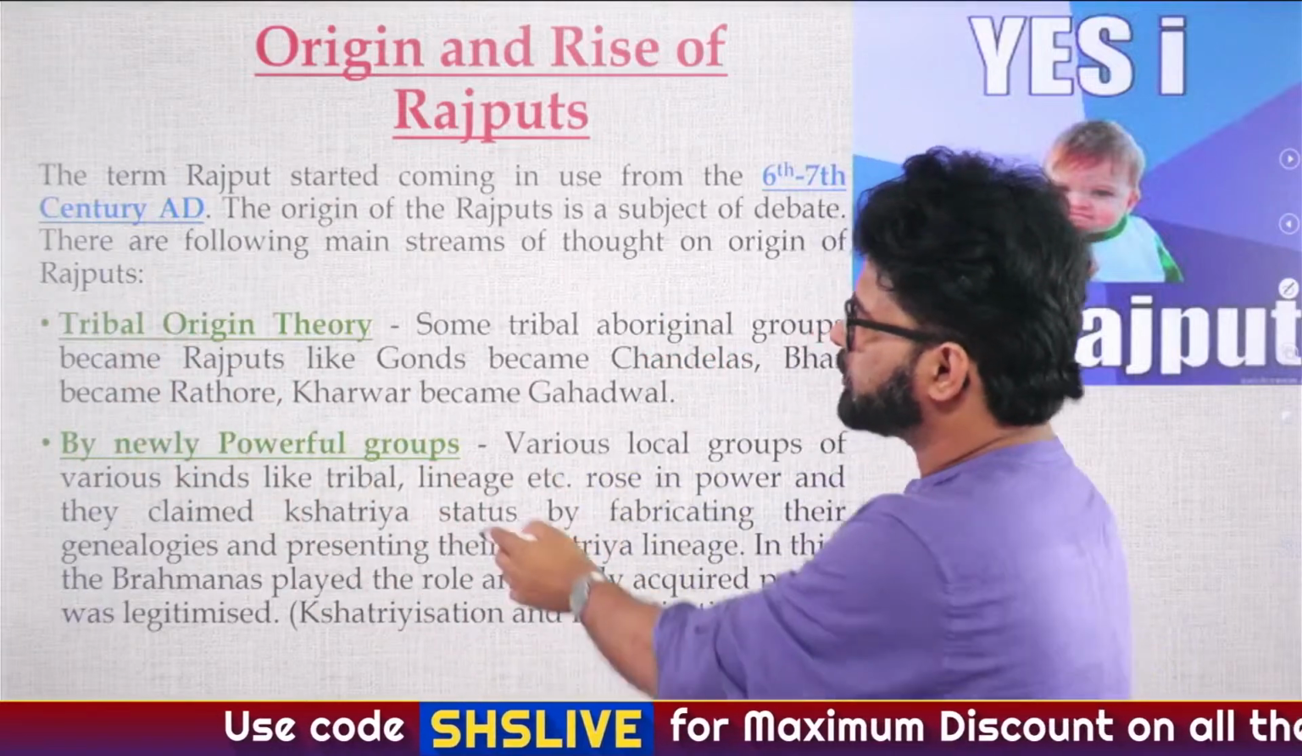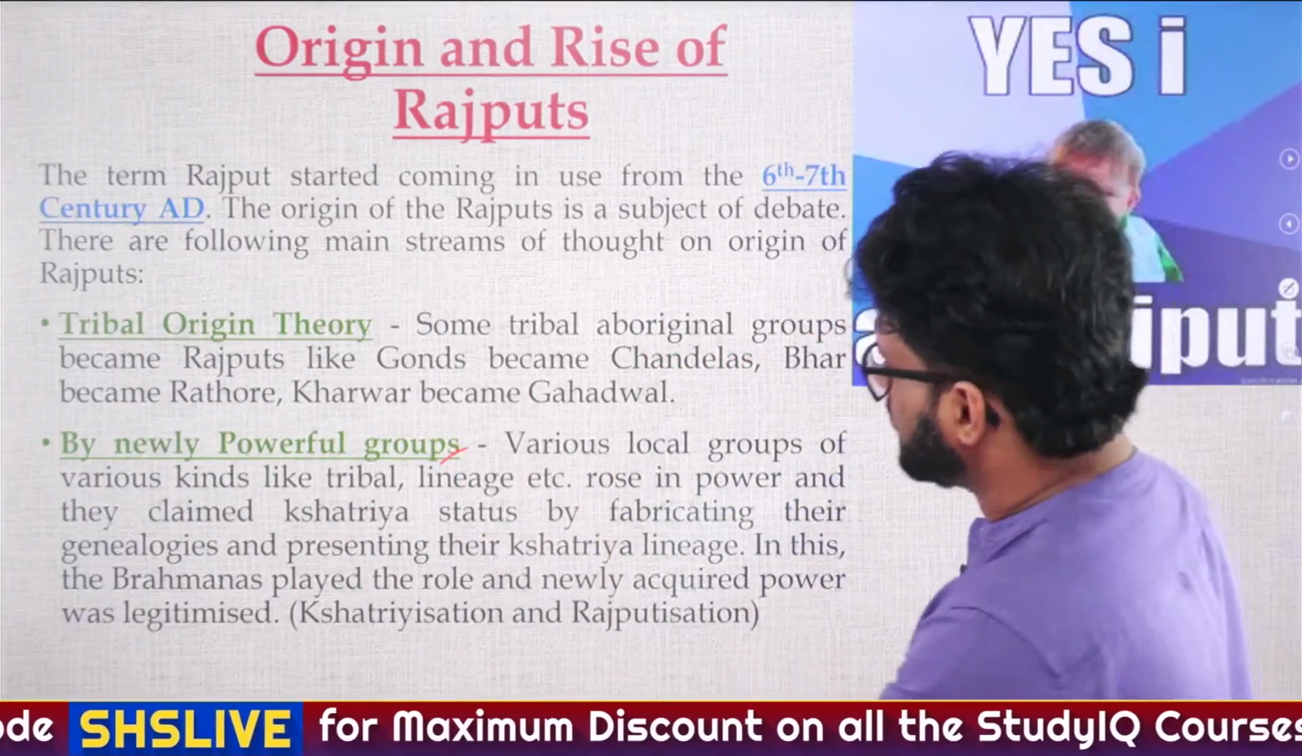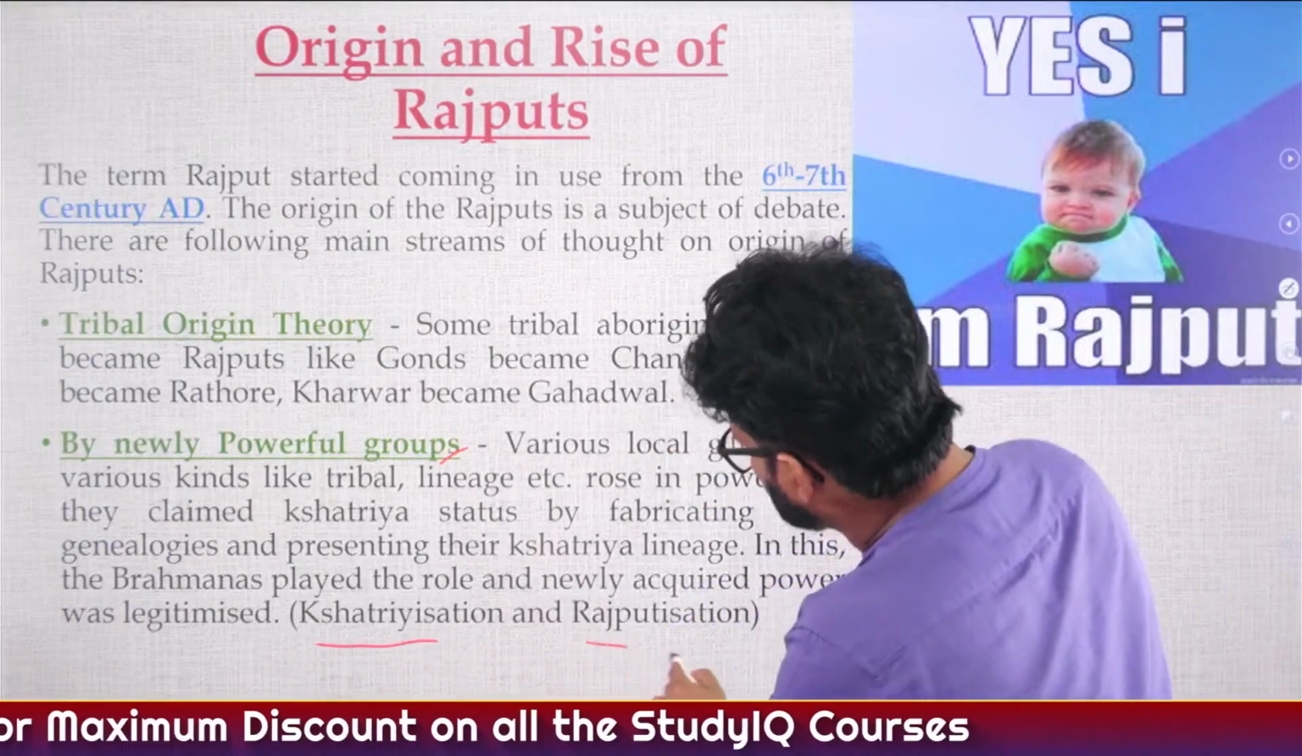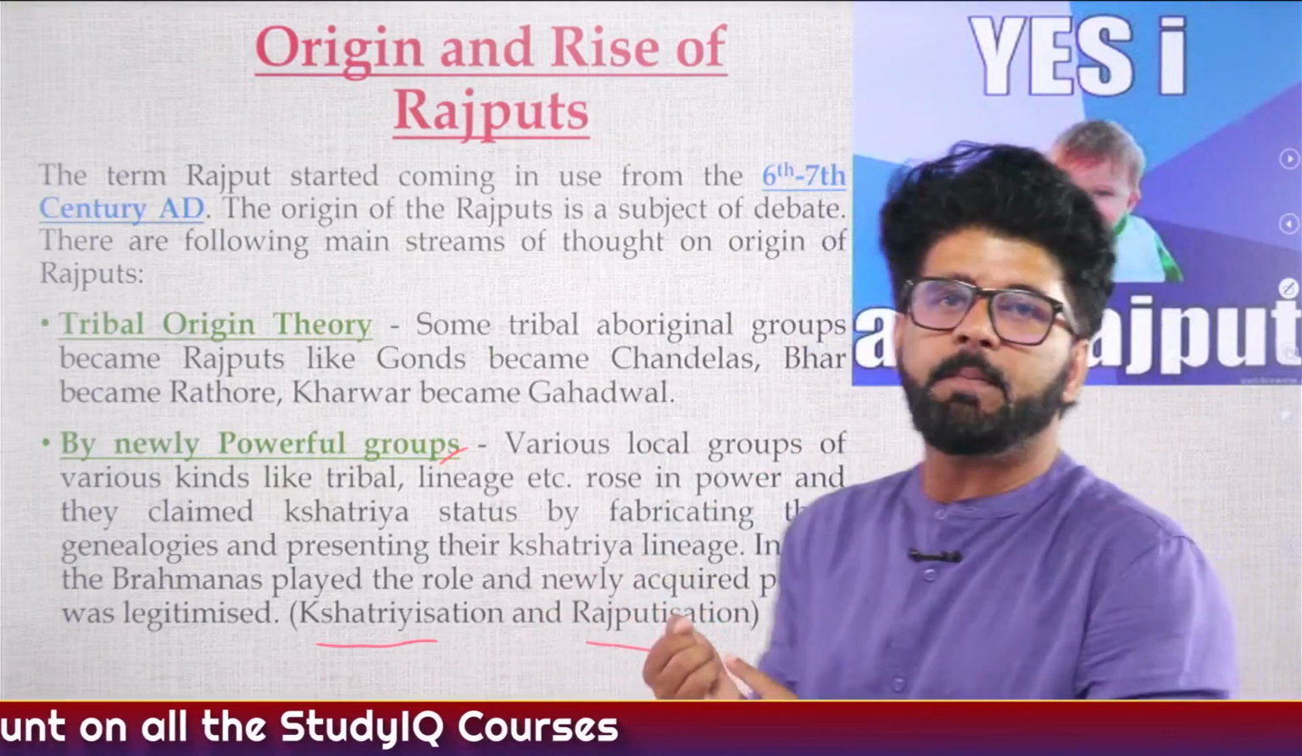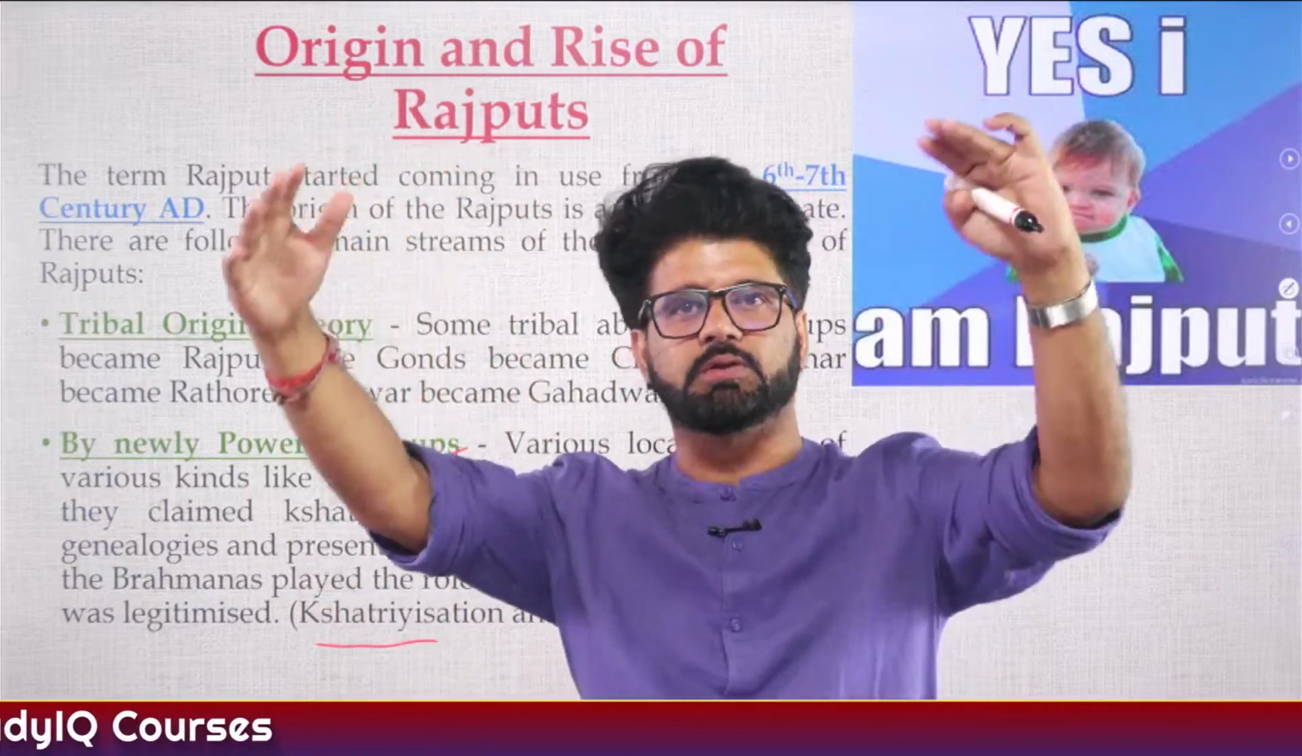And who made them Rajputs? Who made them Kshatriya? That was done by Kshatriyization, Rajputization. This work was done by Brahmins. They made these tribals into Kshatriyas. And this is called the Rajputization of North India.